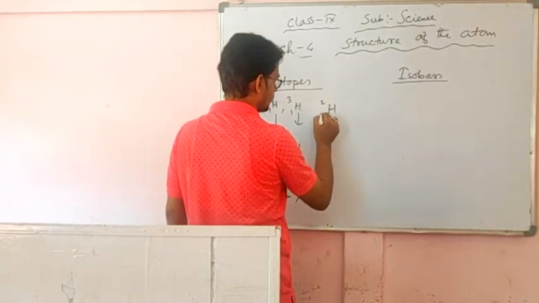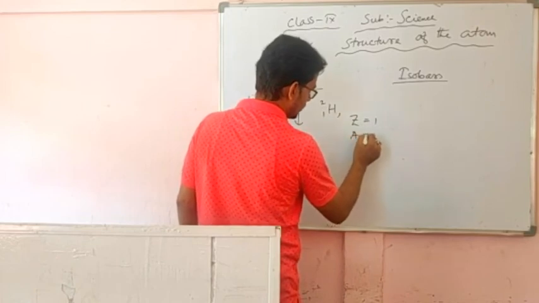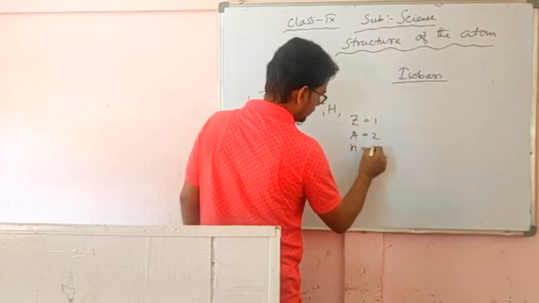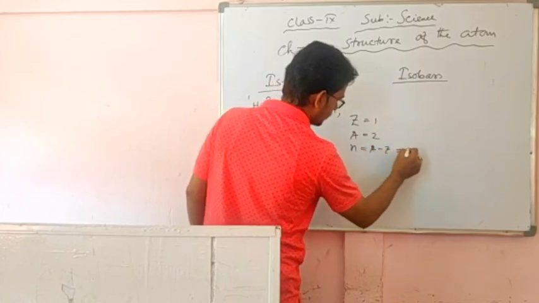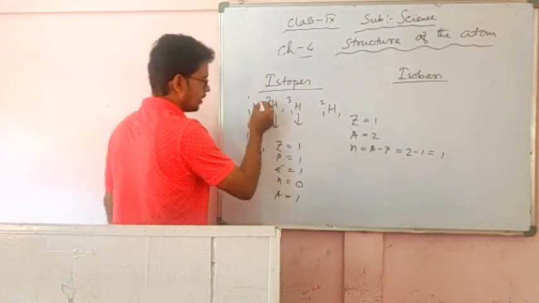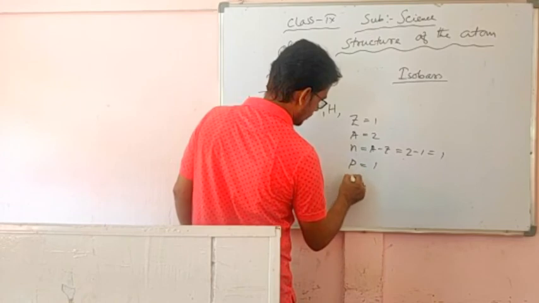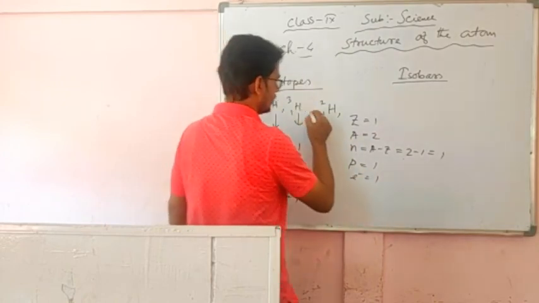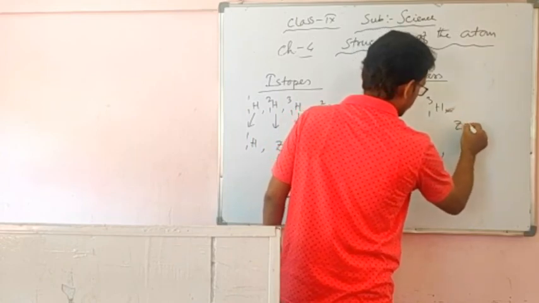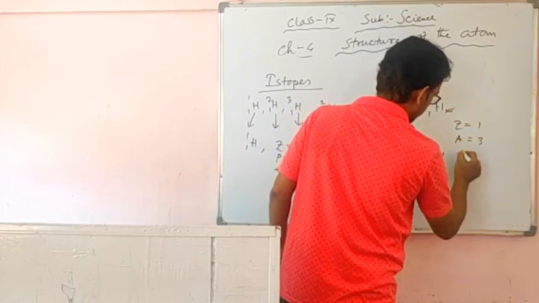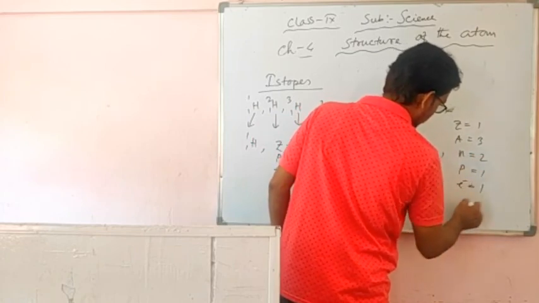Now for deuterium, Z equals 1, A equals 2, so N equals A minus Z, that is 2 minus 1, which is 1. Here the number of neutrons is 1, protons 1, and electrons also 1. In tritium, Z equals 1, A equals 3, N equals 2, proton 1, electron 1.